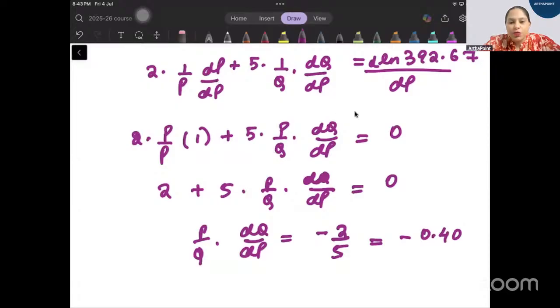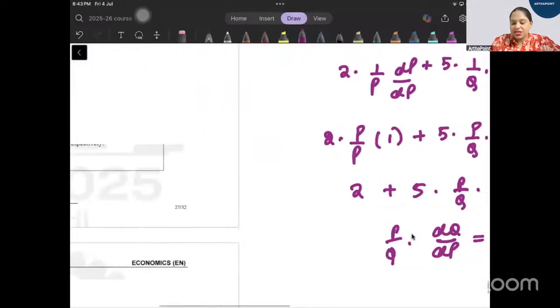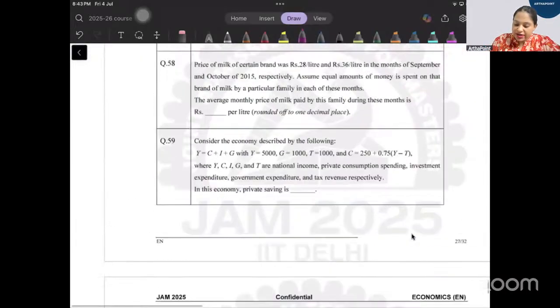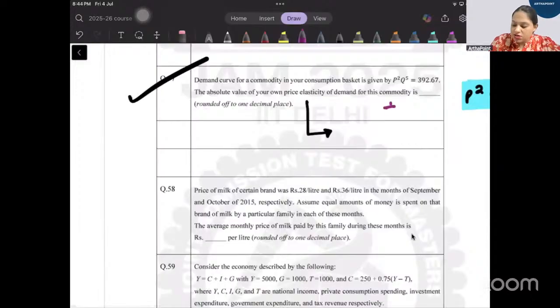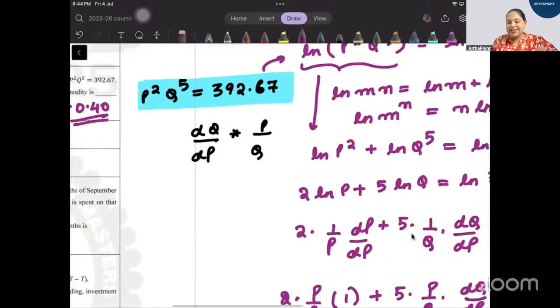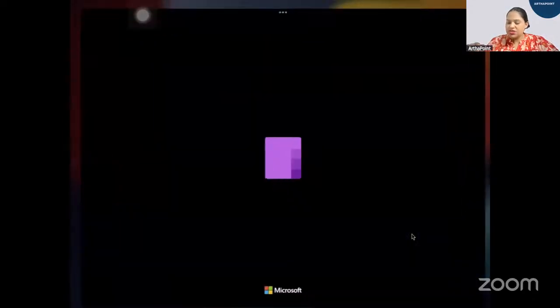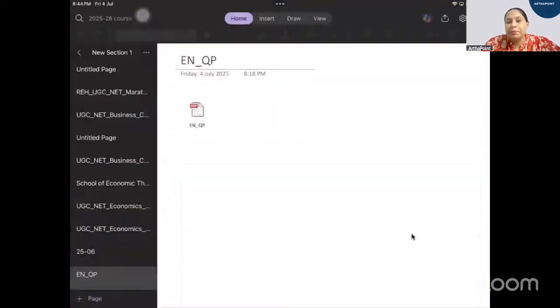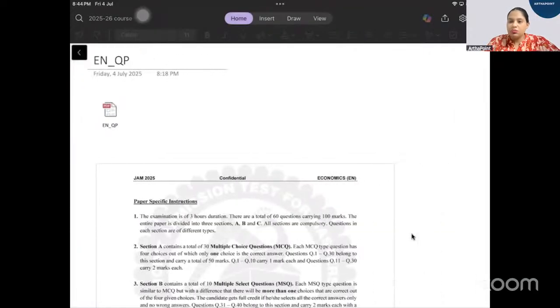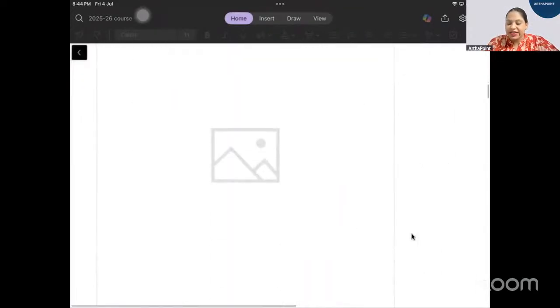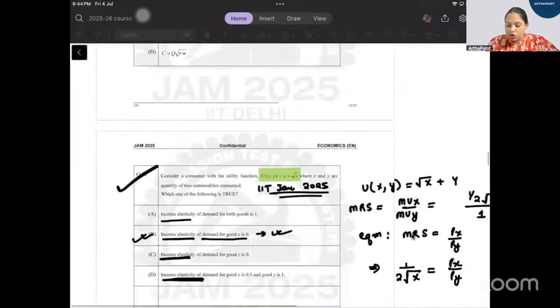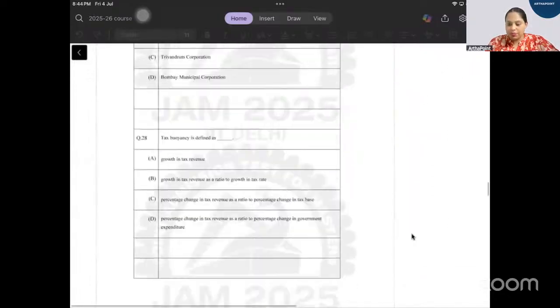So all of you who have answered 0.4, that's the right answer. It is asking you absolute value, no? So you will write in positive values. So answer will be plus 0.40. It's an easy question, just that you have to make sure that you know differentiation well. And that can come only with practice, right? So if you know differentiation well, it should not be that difficult.